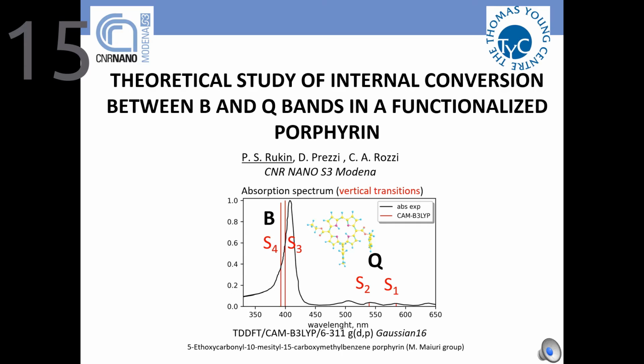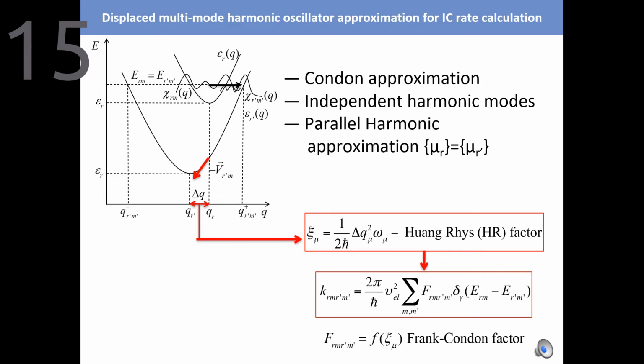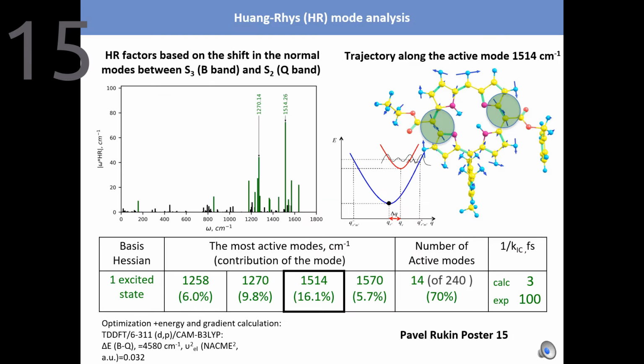At my poster you will find the study of internal conversion between B and Q bands in a functionalized porphyrin. The study is based on the displaced multi-mode harmonic oscillator approximation. This model helps to understand the vibronic structure of the system states. In this model, the displacements of the normal modes are represented in Huang-Rhys factors, which give the main contribution to the internal conversion rate through Franck-Condon factors.